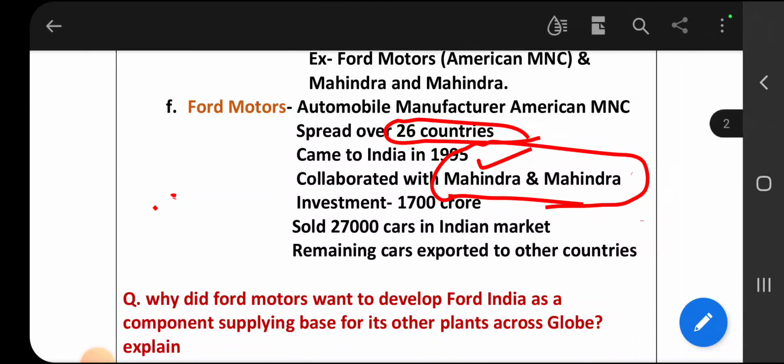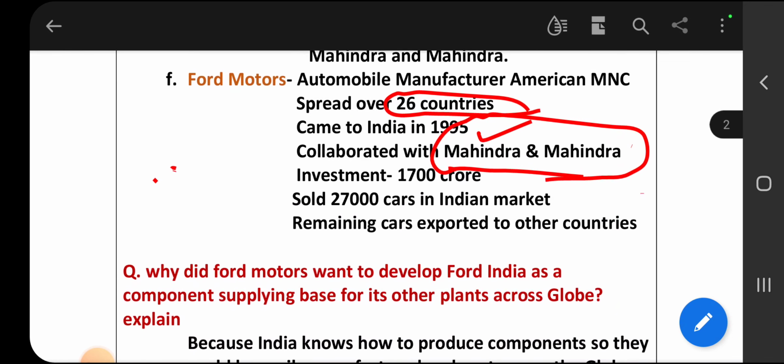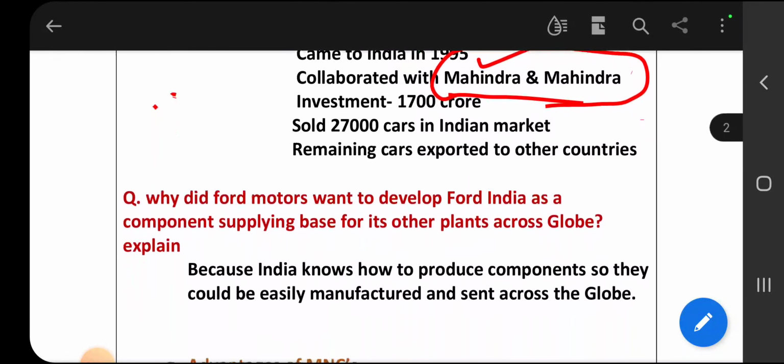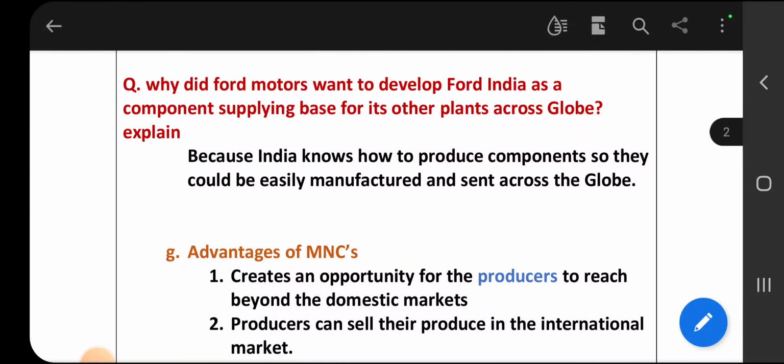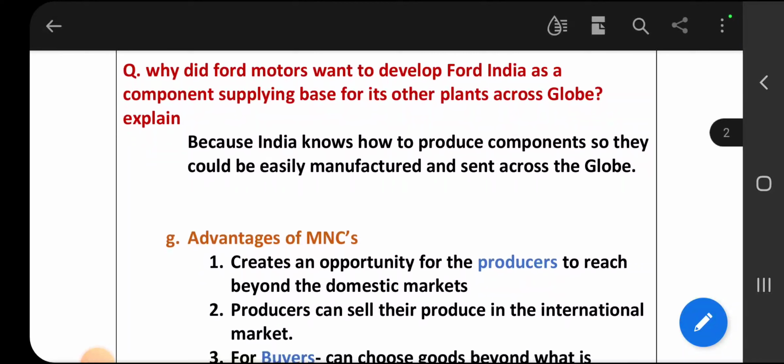Then if you get a question about Ford Motors, what is the role of Ford Motors in globalization? First point you should write: Ford Motors is an automobile manufacturer, an American MNC. It manufactured cars, and it made partnership with Mahindra and Mahindra. These points you have to write. Then the next question: why did Ford Motors want to develop Ford in India as a component supplying base for its other plants across the globe? Explain.